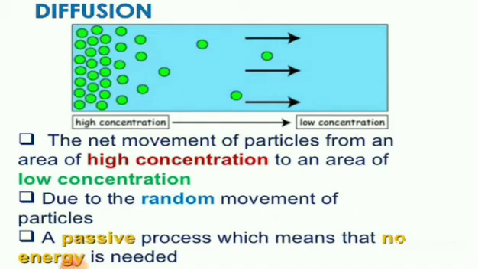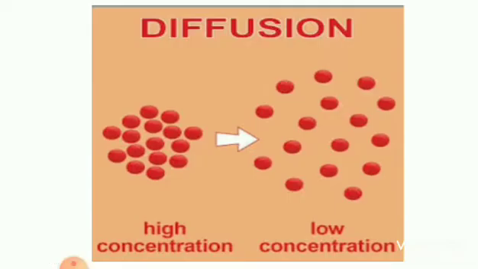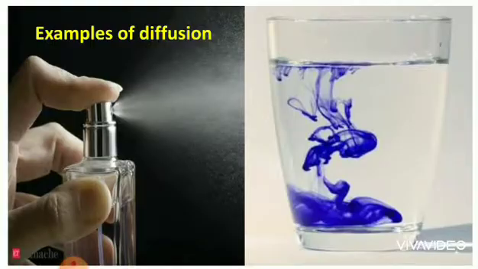Next, diffusion. Diffusion is the movement of particles from an area of high concentration to an area of low concentration. It occurs due to the random movement of particles. The overall effect is to equalize concentration throughout the medium. It is a passive process, which means that no energy is needed for diffusion. Do you follow, children? What is diffusion? Diffusion is nothing but particles moving from high concentration to low concentration.